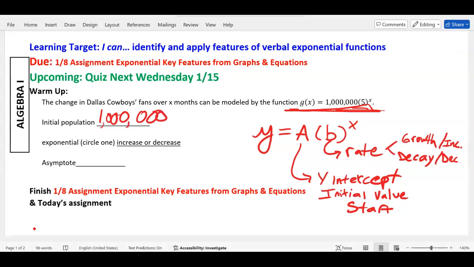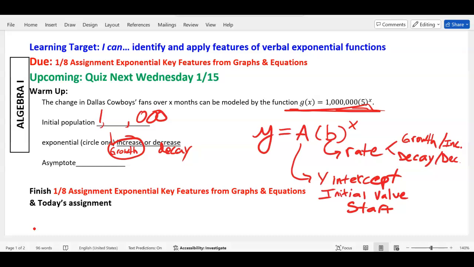Now, is this exponential growth or decay? Exponential increasing or decreasing? So now we're going to look at the other number, which is 5. Is that greater than 1? Okay, growth is greater than 1. So this is exponential increase or growth. Okay, remember decrease is decay. This does not decay because we don't decay as a fan base.